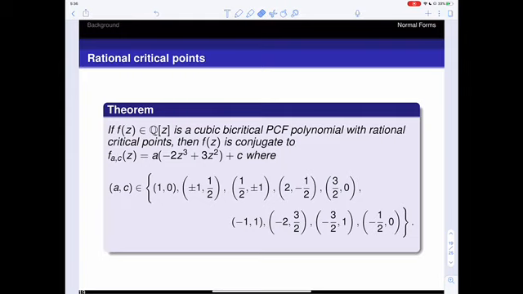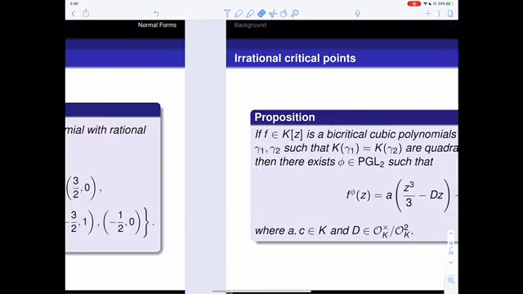So now we've covered the unicritical case and the bicritical case when the polynomial has rational critical points. And what's left to discuss is the case where we have a cubic polynomial that has two critical points that are not rational.